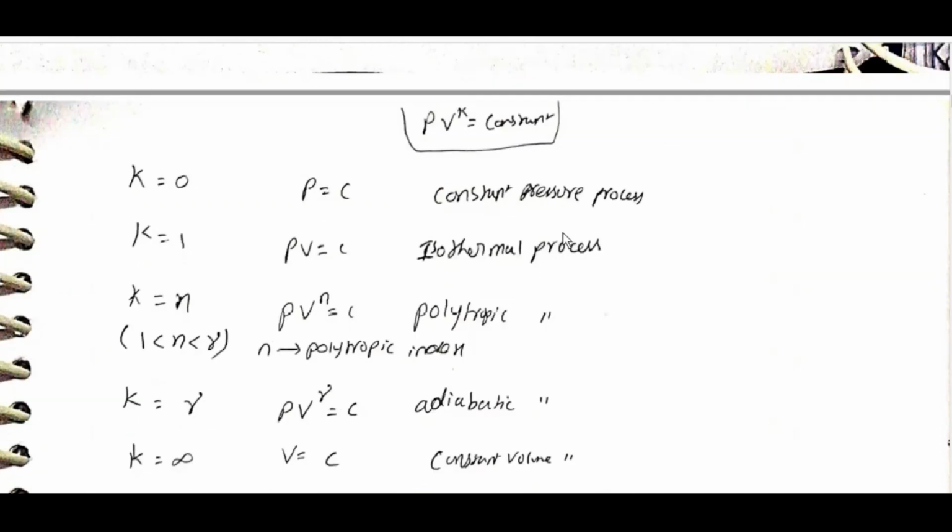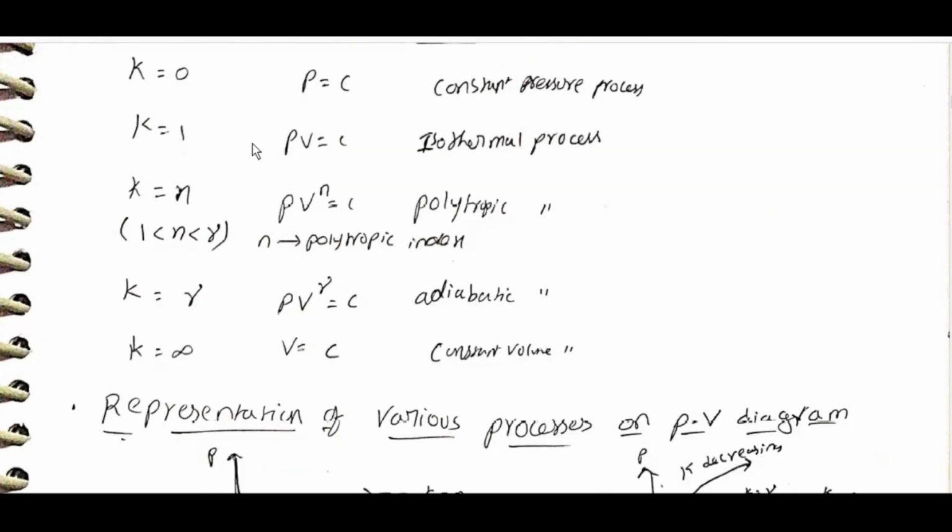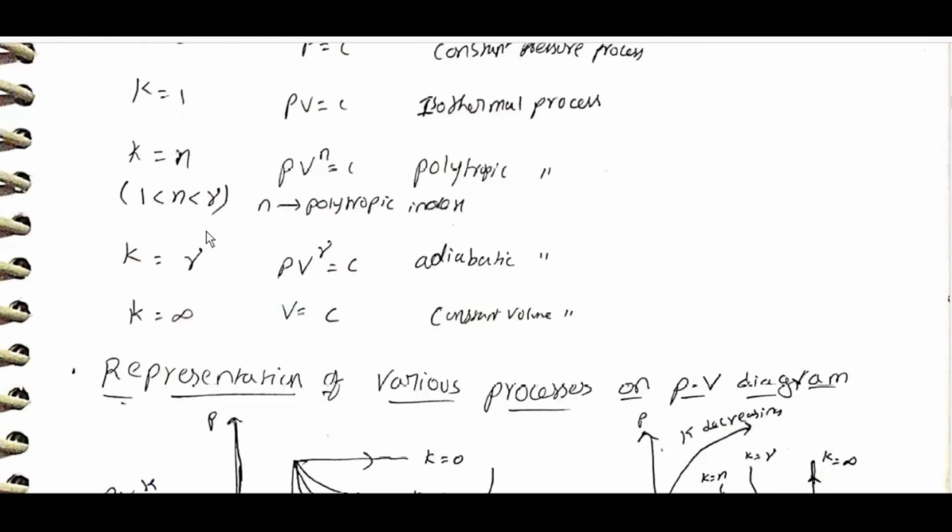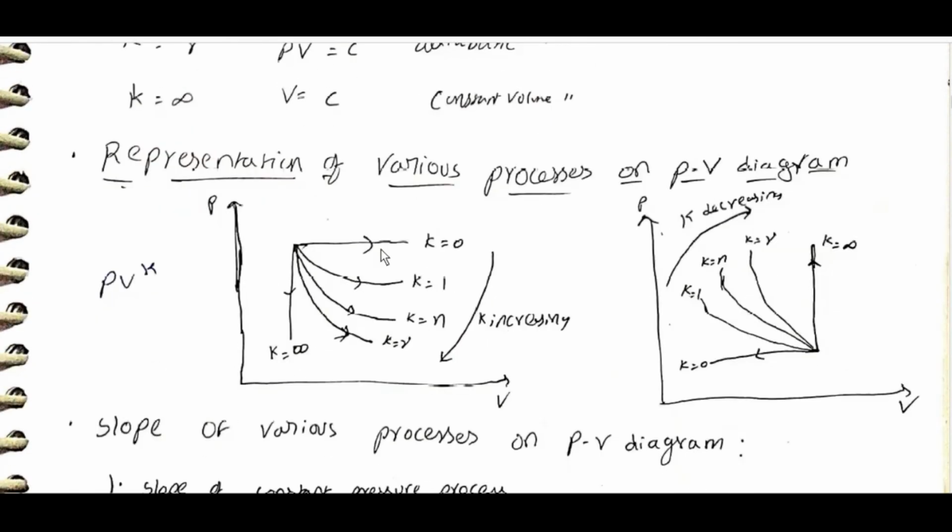PV^k = constant. K = 0: P = C, constant pressure process. K = 1: PV = C, isothermal process. K = n: PV^n = constant, polytropic process, 1 < n < gamma, n is the polytropic index. K = gamma: PV^gamma = constant, adiabatic process. K = infinity: V = constant, constant volume process.